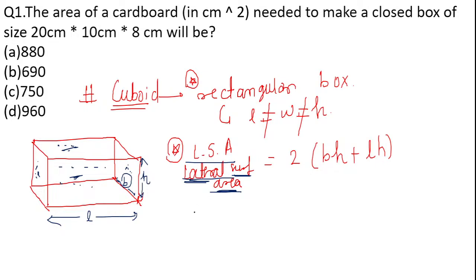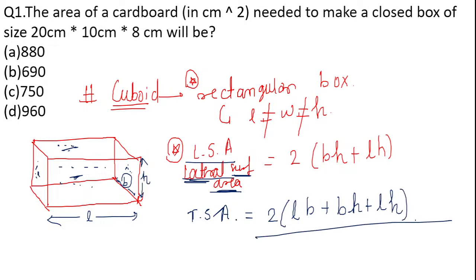If we are talking about the total surface area, that I have written here as TSA, then it is twice of LB plus BH plus LH. So here again the remaining two surfaces, that is two faces, have been included. One is the top face as well as the bottom face, in the total surface area case. Now based upon this formula, we are going to solve this question.